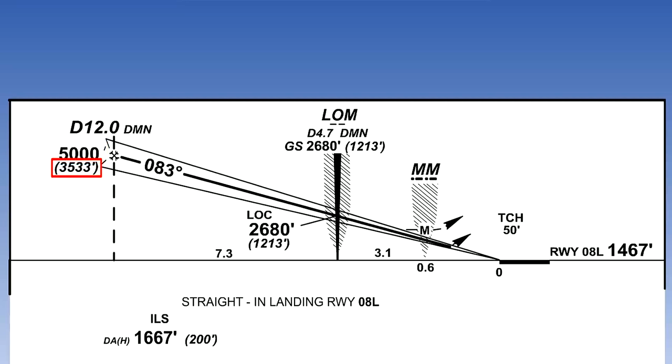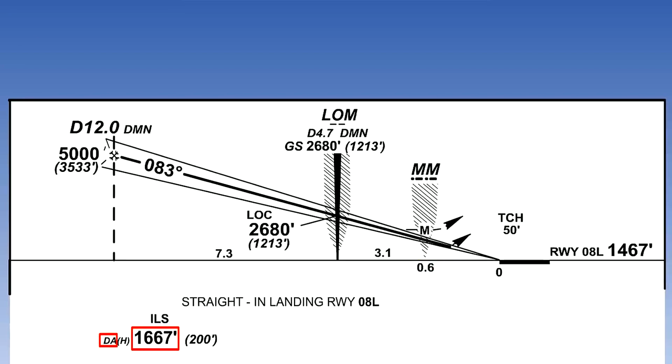The required altitude is shown as 5,000 feet QNH. Or you could fly a height of 3,533 on QFE. The difference is the elevation of 1,467. As you pass the locator at 4.7 miles DME, you should be at 2,680 feet QNH or 1,213 feet QFE. When we get to the middle marker, we should be 0.6 of a mile from the runway.